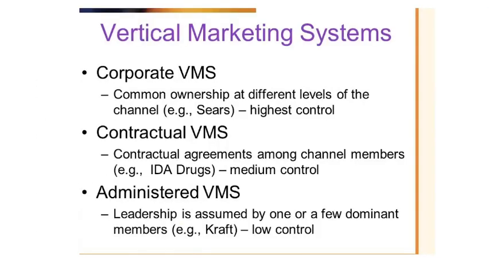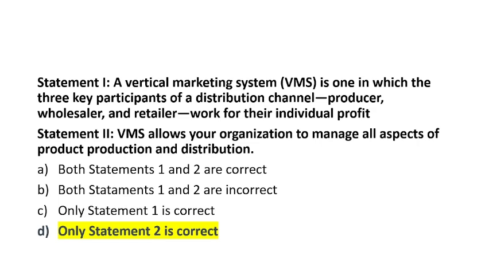So what is corporate VMS? Corporate VMS is when there is common ownership at different levels of the channel. Remember the keyword: common ownership at different levels. Contractual VMS is when contractual agreements take place among the channel members, like IDA, drugs, medium control. And administered VMS is when the entire leadership is assumed by one or a few dominant members. Example, Kraft, low control. I hope you might have got this concept. Option D is the right answer.